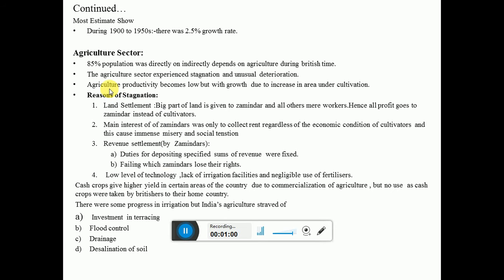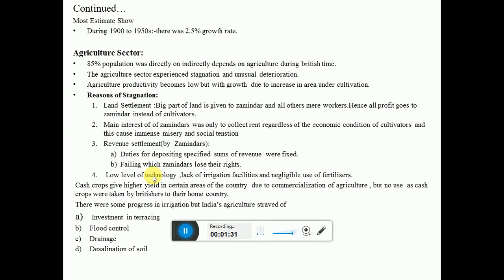The agriculture productivity was too low, but growth was there. Why was growth there? Because the area under cultivation increased, where people cleared the forest and started farming over that cleared land, and hence the land area under cultivation increased. That's why the growth increased, but the productivity was low. The productivity was low because of